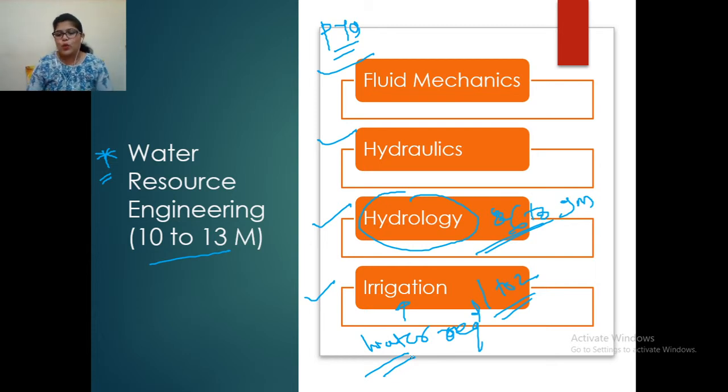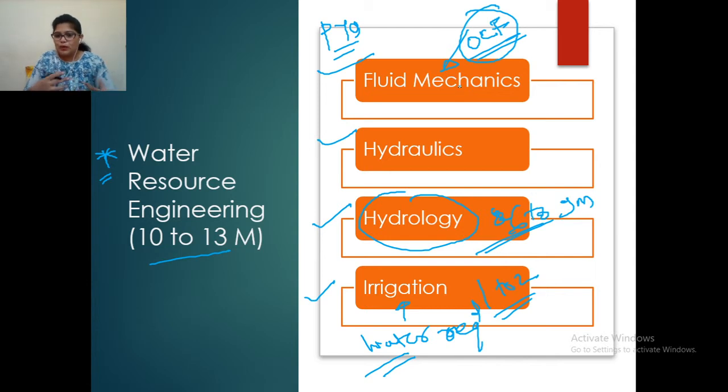And for fluid mechanics, go for open channel flow. Open channel flow is a very important topic of fluid mechanics. If you are unable to complete all the syllabus, then it is completely fine, but definitely you should go for open channel flow. That is a very important topic, and definitely a question on open channel flow has been asked in the GATE exam every year. So go for important topics.